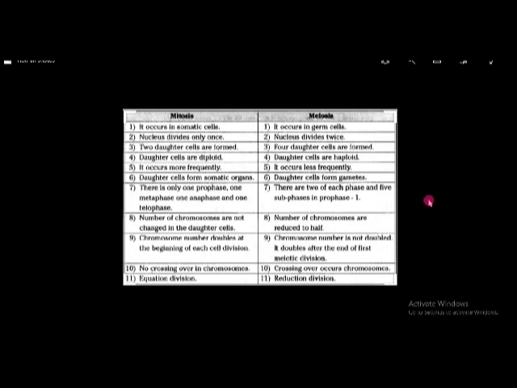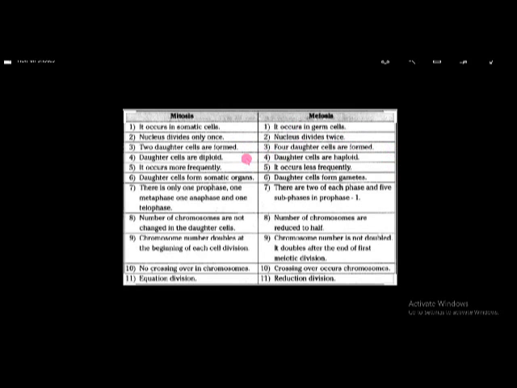Here the differences between mitosis and meiosis are very important. Mitosis occurs only in the somatic cells, that means in the body parts. Meiosis occurs in the germ cells, that is in the reproductive parts. In mitosis the nucleus divides only once, one nucleus becomes 2. In meiosis the nucleus divides twice, one nucleus becomes 4. In mitosis 2 daughter cells are formed. In meiosis 4 daughter cells are formed.